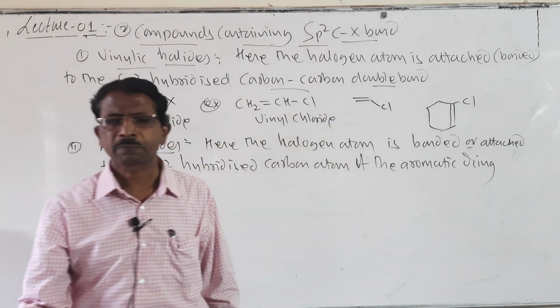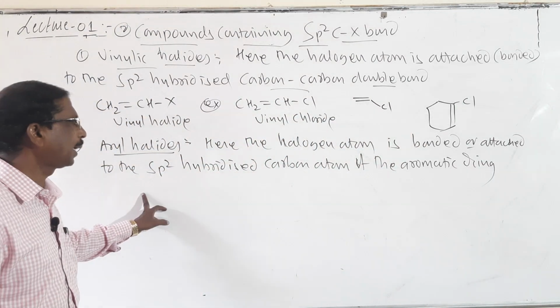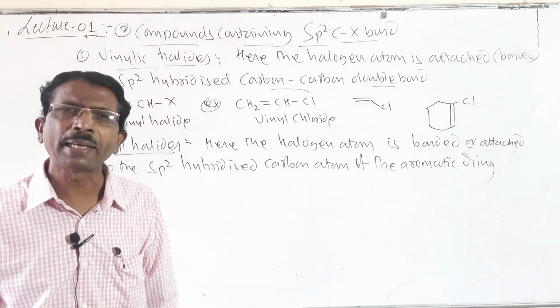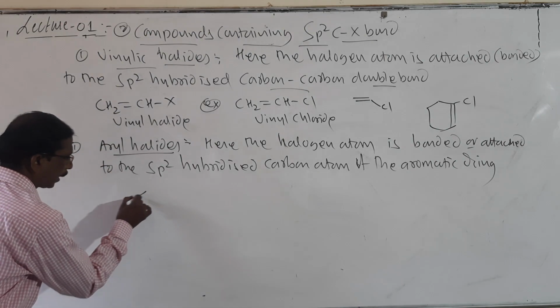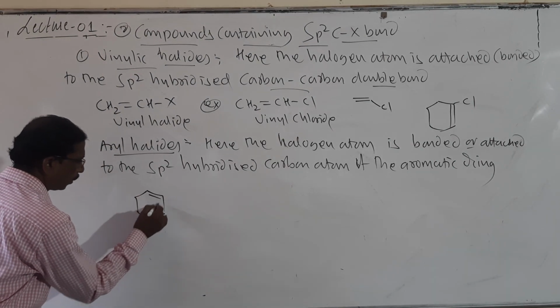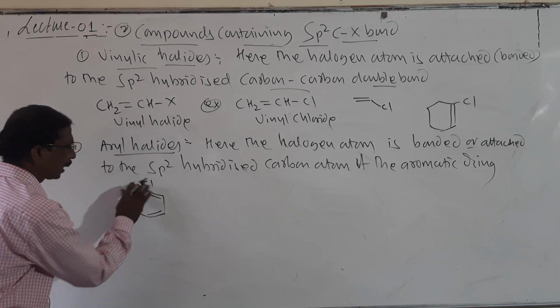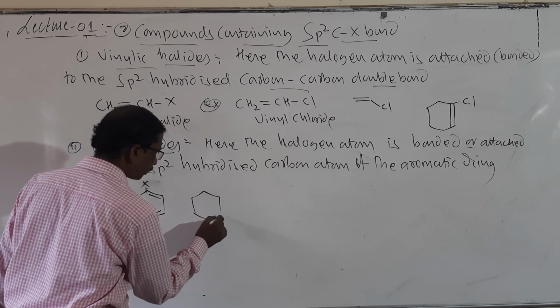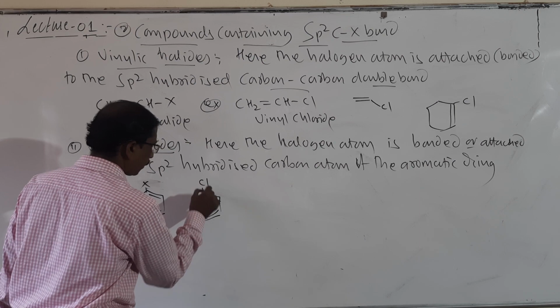Look here. Here the halogen atom is bonded or attached to the sp2 hybridized carbon atom of the aromatic ring. So here the halogen atom X is directly attached. And here I will give an example, chlorobenzene.